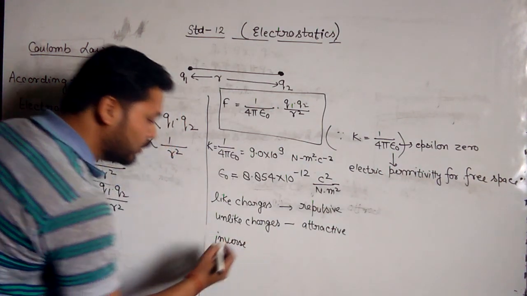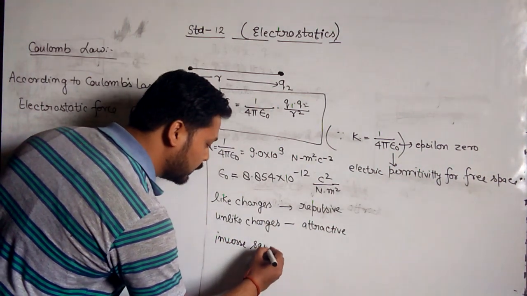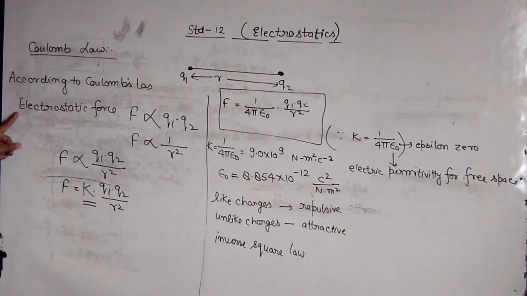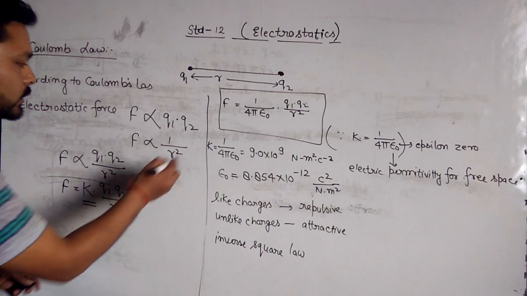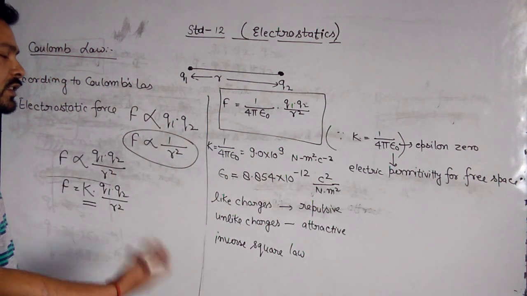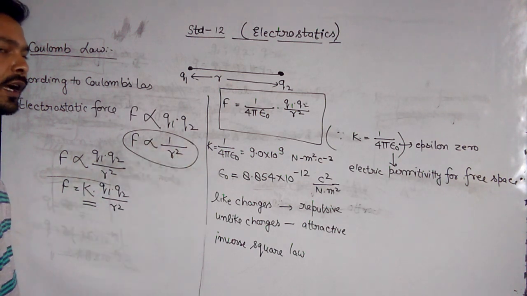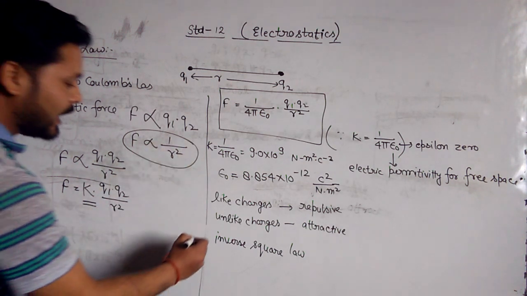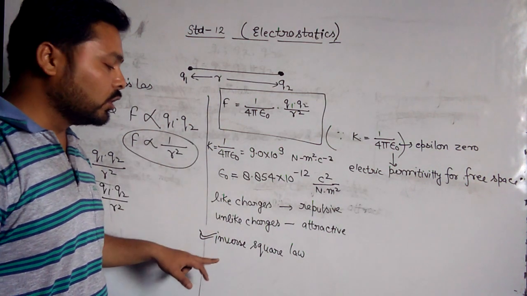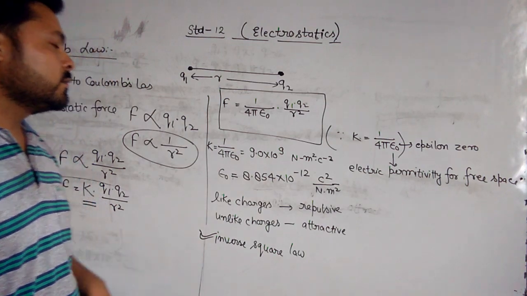Why do we say inverse square law? Because according to Coulomb's law, force is inversely proportional to R square. Whenever any force is inversely proportional to the square of the distance between the charged particles, it is said to follow the inverse square law. So this electrostatic force follows the inverse square law.